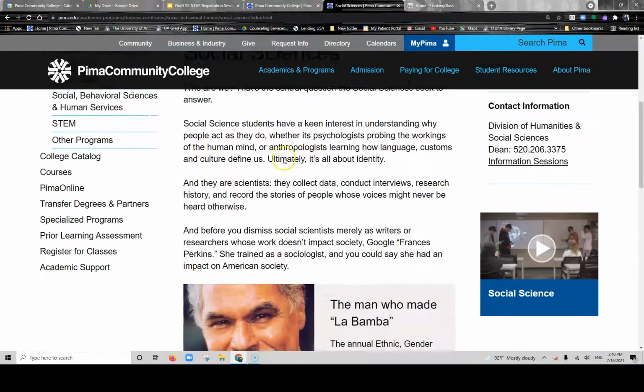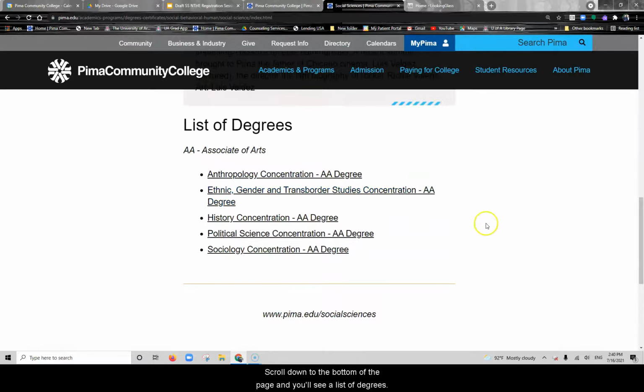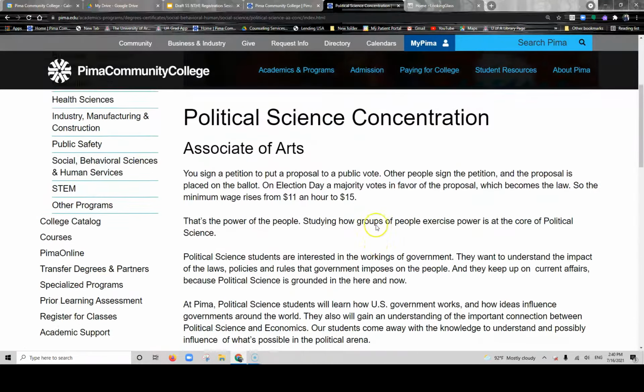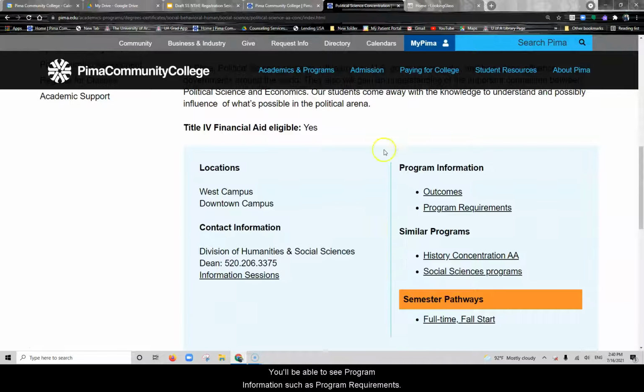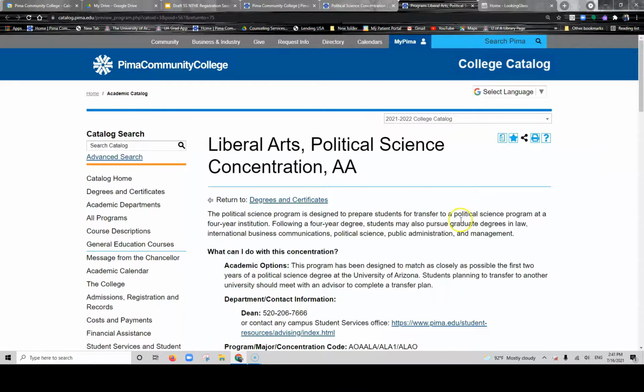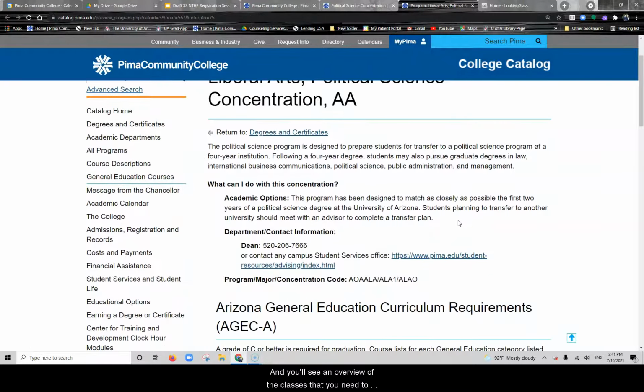Scroll down to the bottom of the page, and you'll see a list of degrees. When you select one, you'll be able to see program information, such as program requirements. Go ahead and click on the program requirements, and you'll see an overview of the classes that you need to take in order to complete this major.